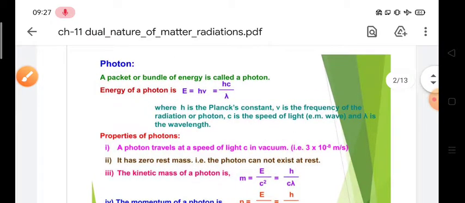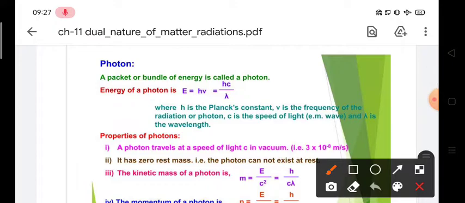Today we are going to start our next chapter, which is dual nature of matter and radiation, or you can say dual nature of light. In this chapter we will learn that light has dual nature. It behaves like a particle, or it behaves like a wave.